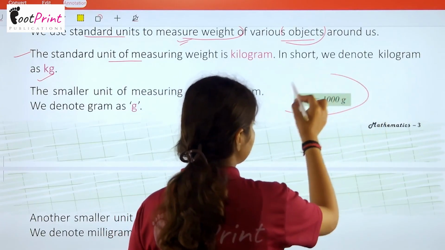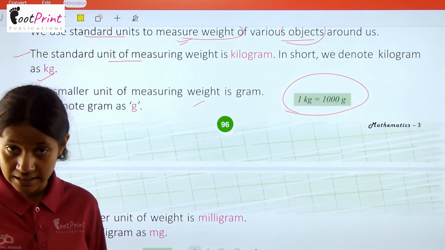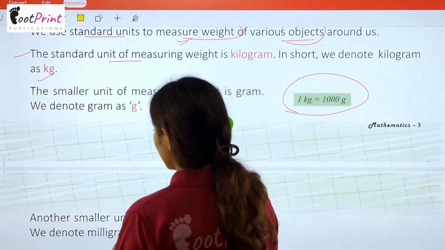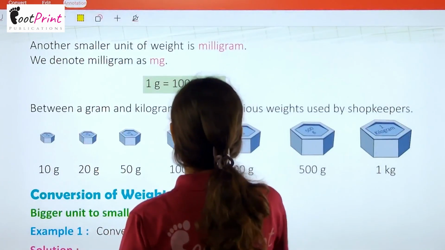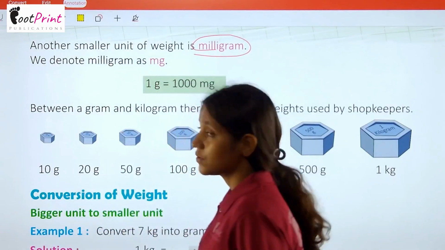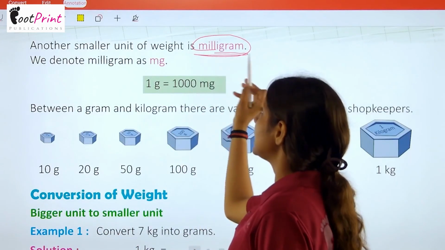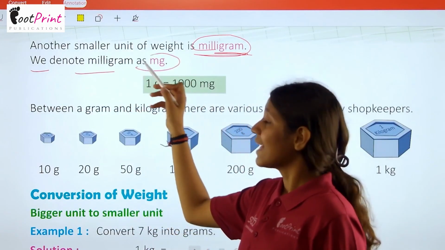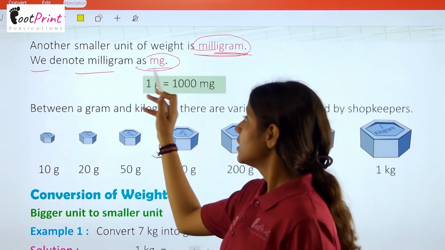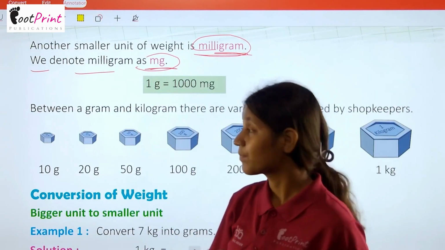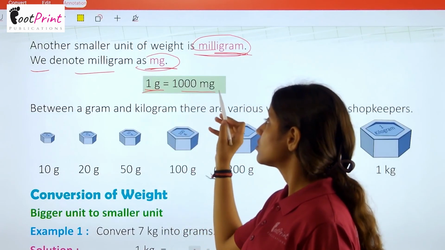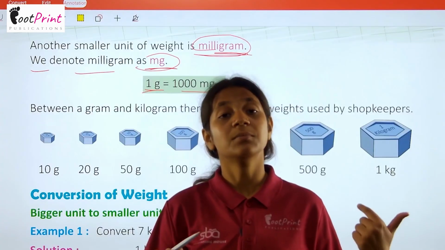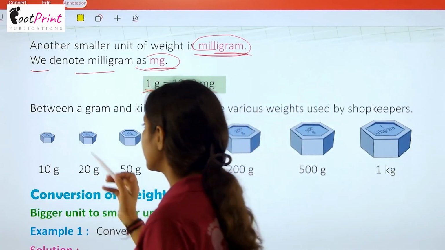And here is the concept that 1 kg contains 1000 g, that is gram. Now another smaller unit of weight is milligram. So हमारे पास एक मिलीग्राम भी होता है. Now we denote milligram as mg. mg refers to milligram. Now 1 gram equals 1000 milligram also. Okay, so 1 gram में 1000 milligram भी होते हैं.